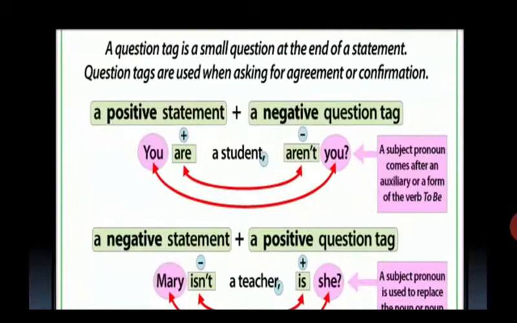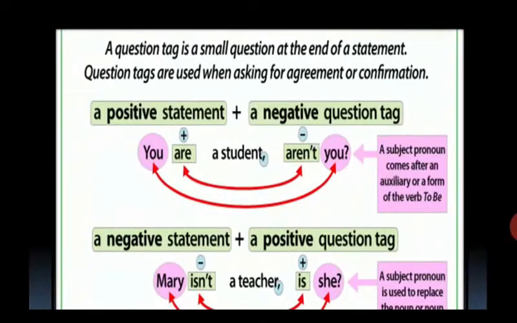Mostly a positive statement has a negative question tag. Like, you are a student, aren't you? So, you are a student is a positive statement, but we put a negative question tag. A subject pronoun comes after an auxiliary or a form of the verb to be. So, we always use this pronoun after the negative question tag.